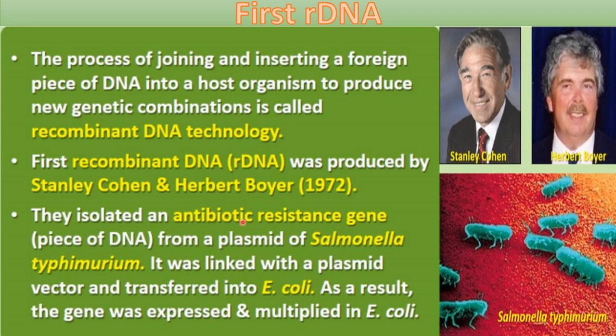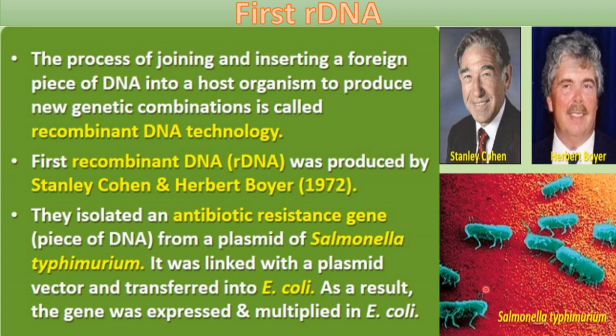Against antibiotics, we can say, in bacteria, because antibiotics kill bacteria. So it gives antibiotic resistant power to the bacteria. Okay, so they isolated a piece of DNA having resistance power against antibiotics, right, from a plasmid of Salmonella typhimurium. Salmonella typhimurium is a bacteria, you can see here.